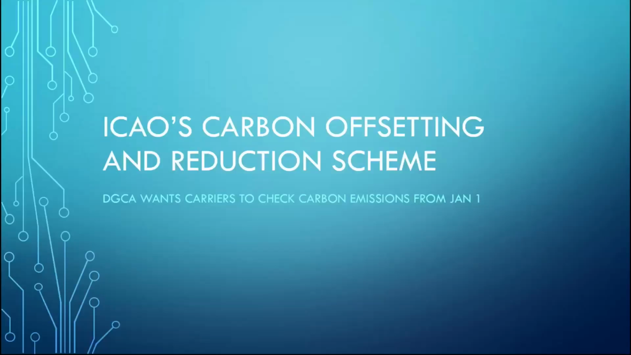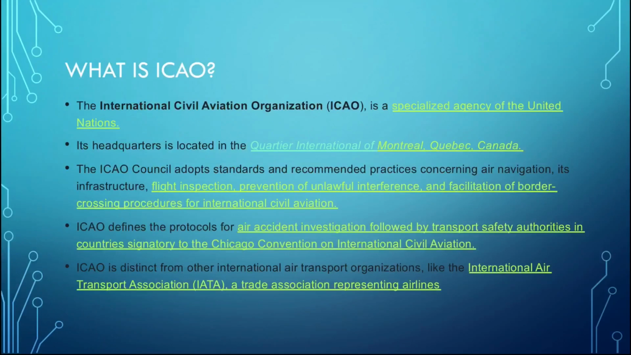ICAO's carbon offsetting and reduction scheme, and why DGCA wants carriers to check carbon emission from January 1st. So before we start, we first need to know what is ICAO. ICAO is the International Civil Aviation Organization, which is a specialized United Nations body, and its headquarters is in Quebec, Canada.